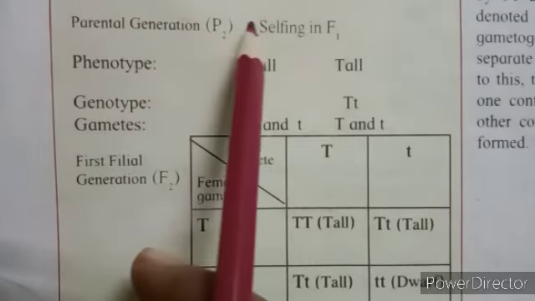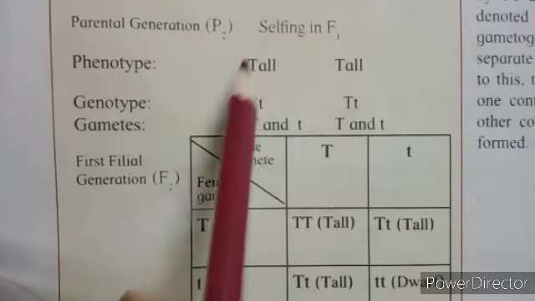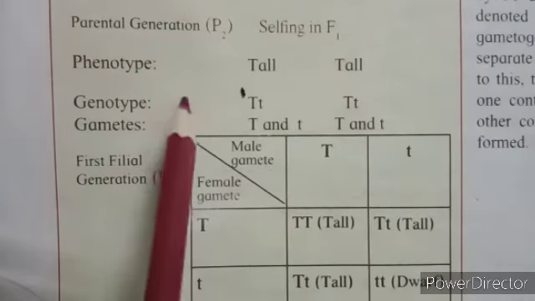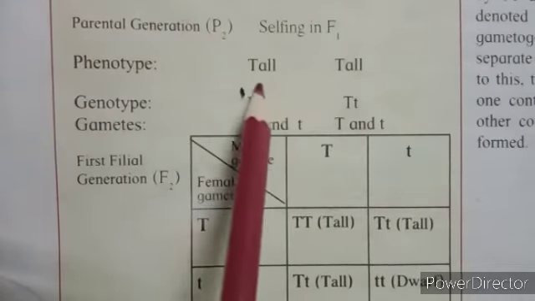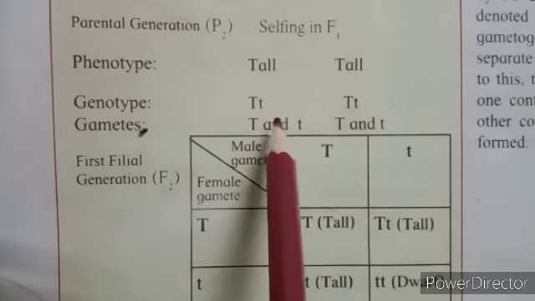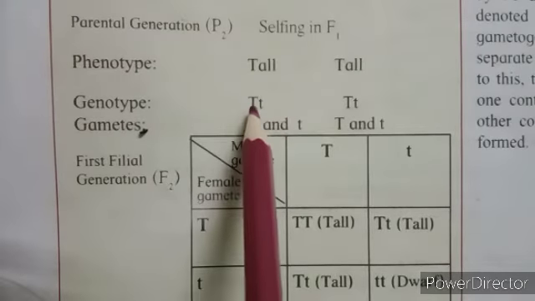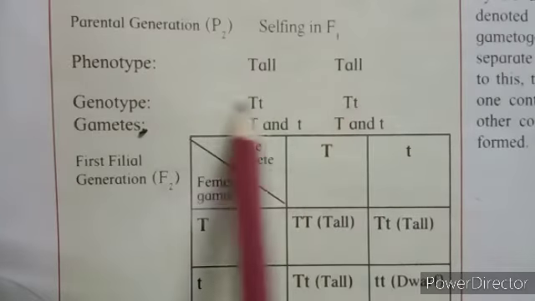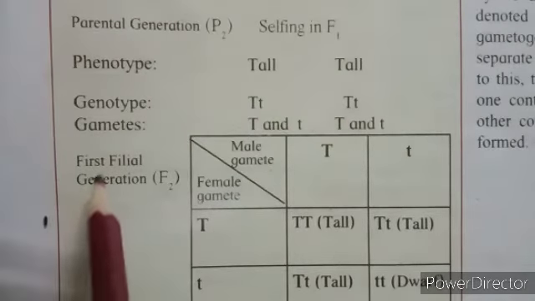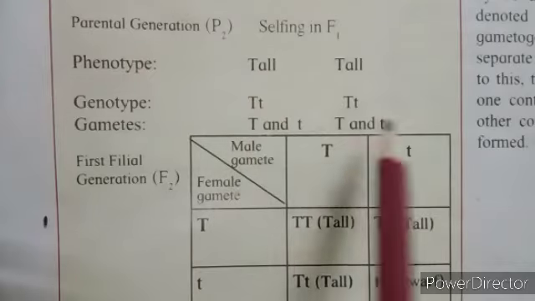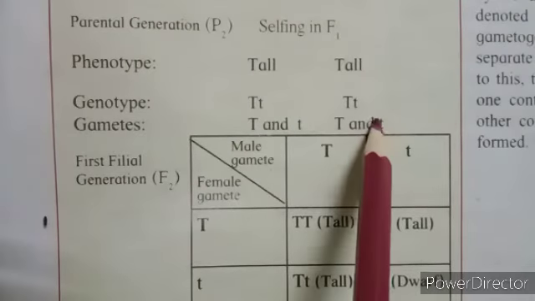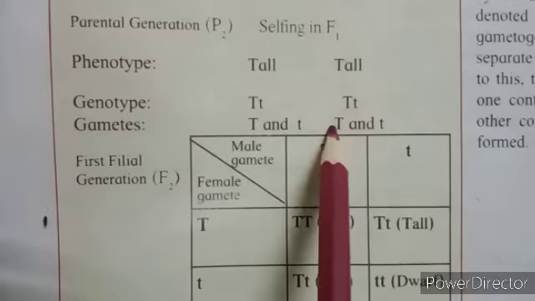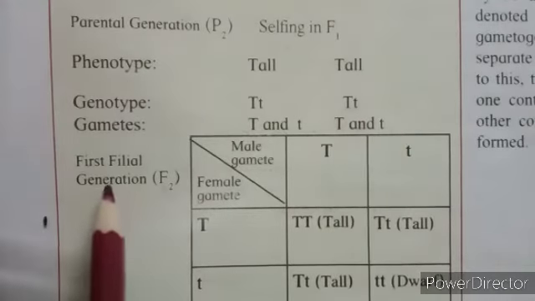So the phenotype of this is tall and tall, both are tall plants. The genotype of these is capital T, small t, and the another tall is also capital T, small t. Gametes produced by these both plants are of two types, capital T and small t, and here also capital T and small t.